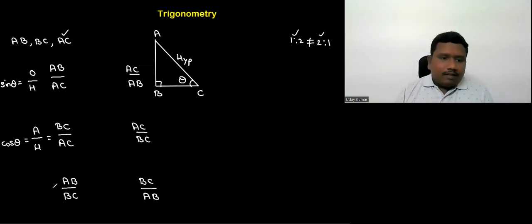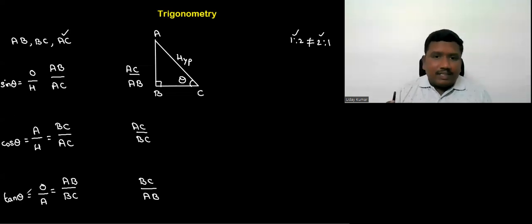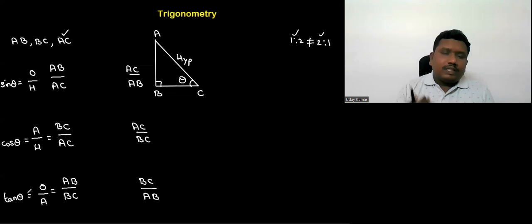Okay. Whereas this AB by BC, if you see, AB is the opposite side to theta, BC is the adjacent side to theta. This they named as tan theta. These are namings. Names basically they collect from some books or the situations, the terms they used at that time, at that year.